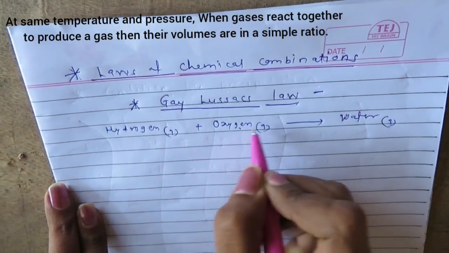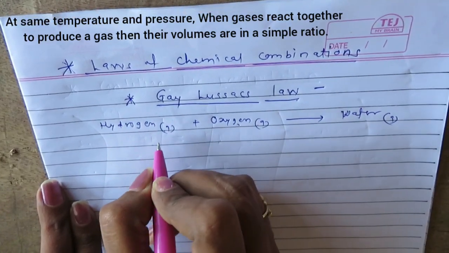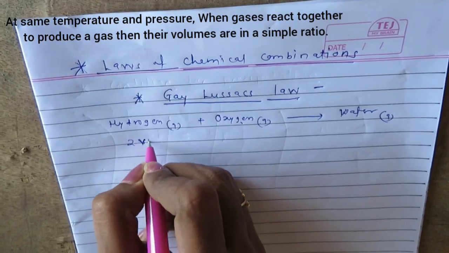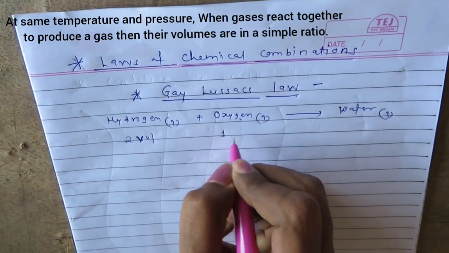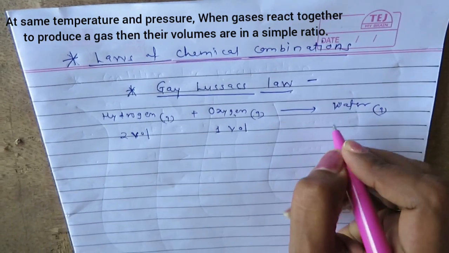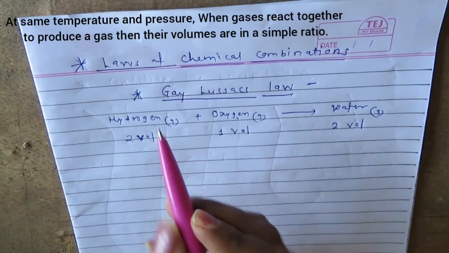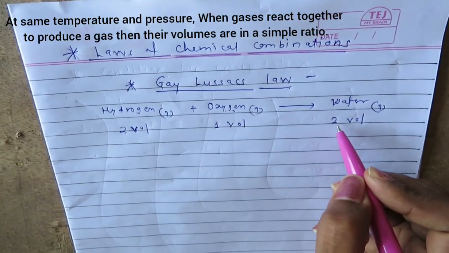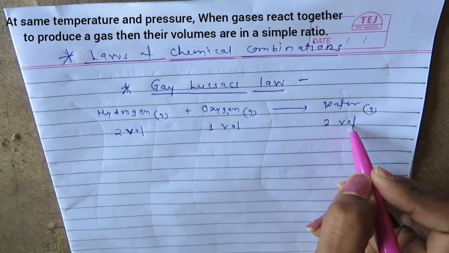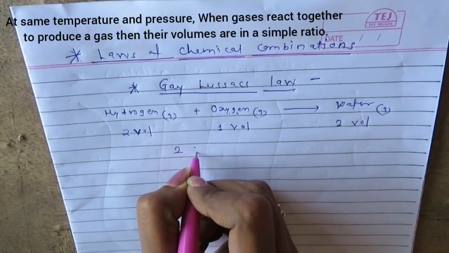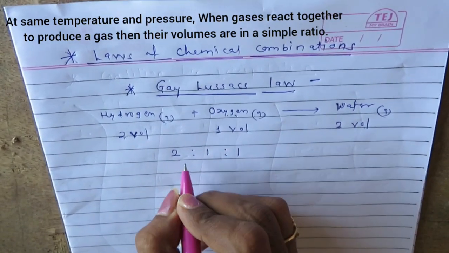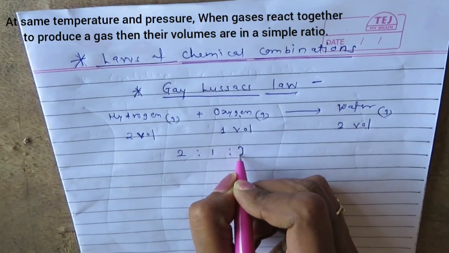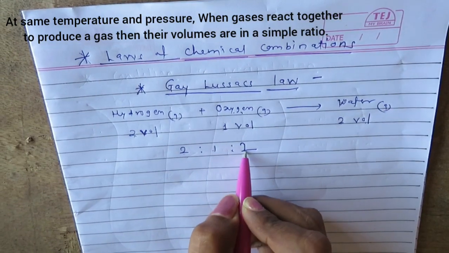Now under identical conditions of temperature and pressure, they combine in a specific proportion. That means two volumes of hydrogen combine with one volume of oxygen to produce two volumes of water. Means if 2 liters of hydrogen gas react with 1 liter of oxygen, they will produce 2 liters of water vapors. So their ratio is 2:1:2. This is the simplest volume ratio. So they combine in a simplest proportion.